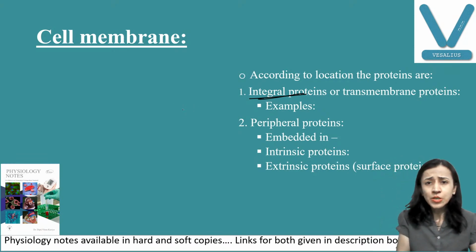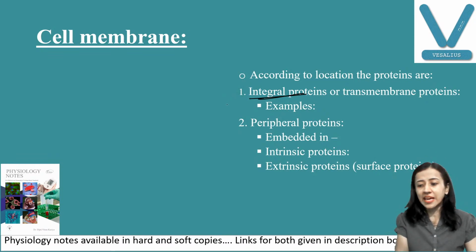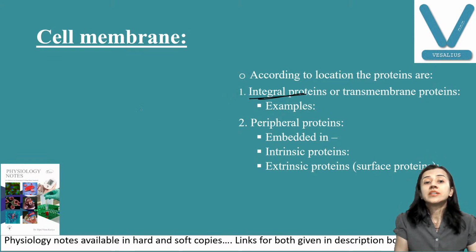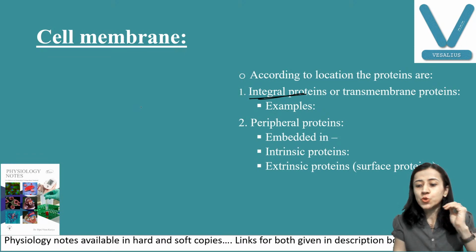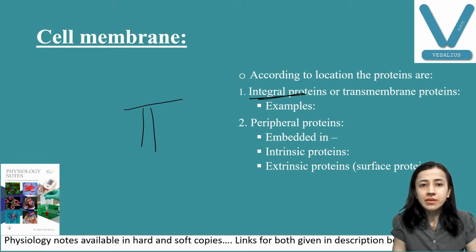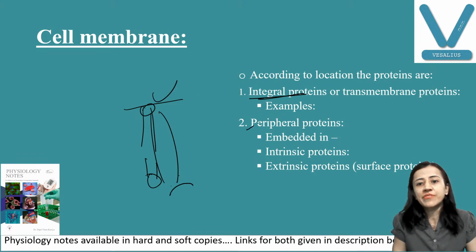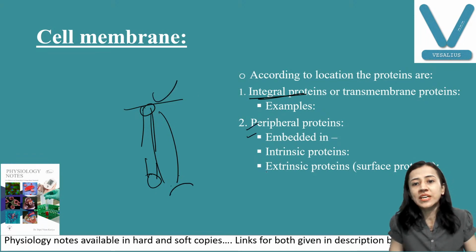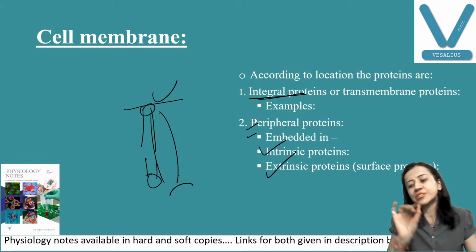Integral proteins are your transmembrane proteins. They pass through and through the membrane. Peripheral proteins are outside. Suppose this is the membrane, the lipid bilayer. Through and through are transmembrane. Outside and inside are peripheral proteins. Outside is known as extrinsic, inside known as intrinsic proteins.